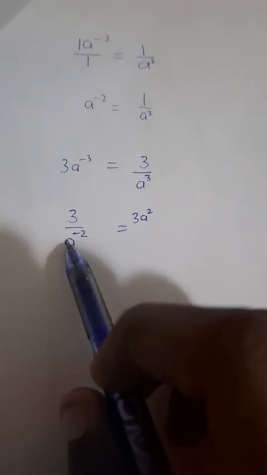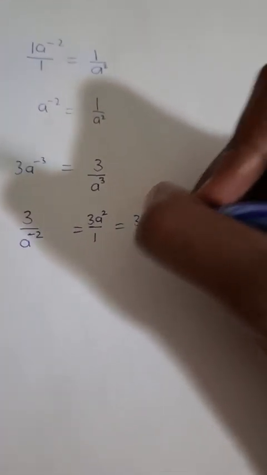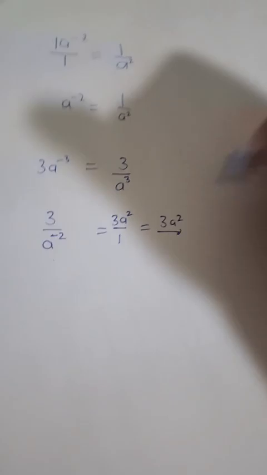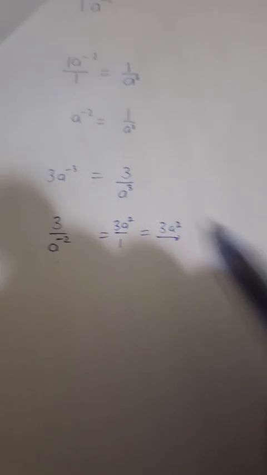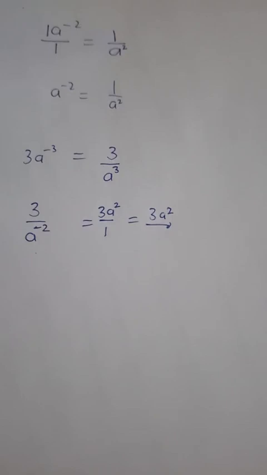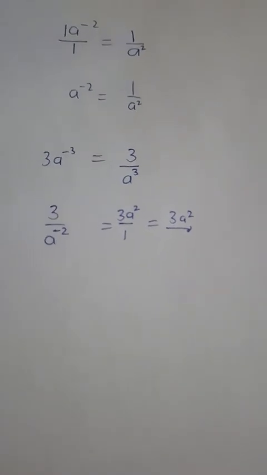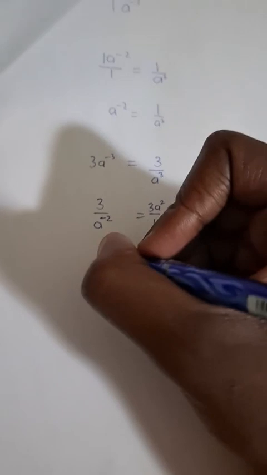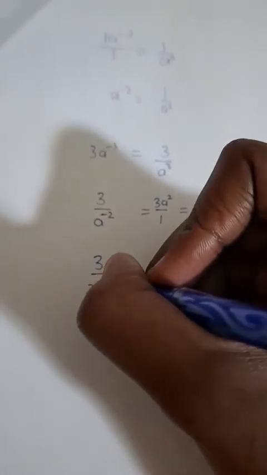Who gets left behind in the denominator? 1. But then obviously that 1 in the denominator does not hold significant value for the value of 3a squared. So therefore we can write 3a squared as just 3a squared, instead of writing the final answer is 3a squared over 1.